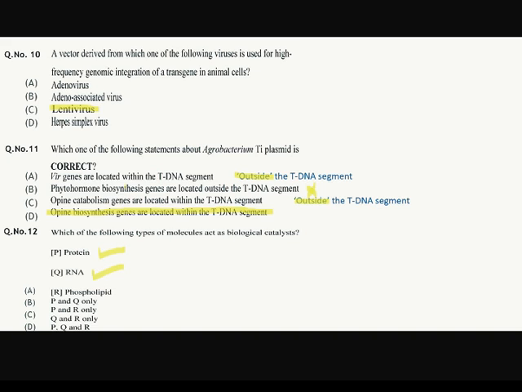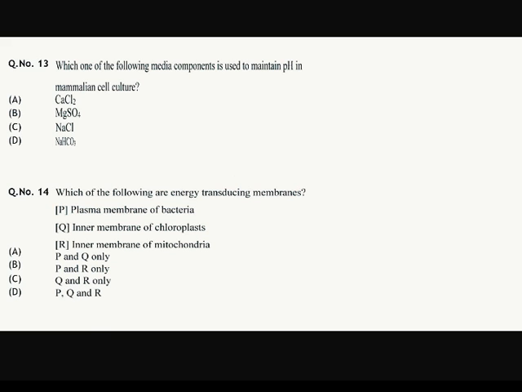Ribozymes, ribonucleic acid enzymes, are RNA molecules that have the ability to catalyze specific biochemical reactions, including RNA splicing in gene expression. Okay, phospholipid does not act as a biological catalyst. So the answer should be option number A, P and Q only. Let's move to the next question.